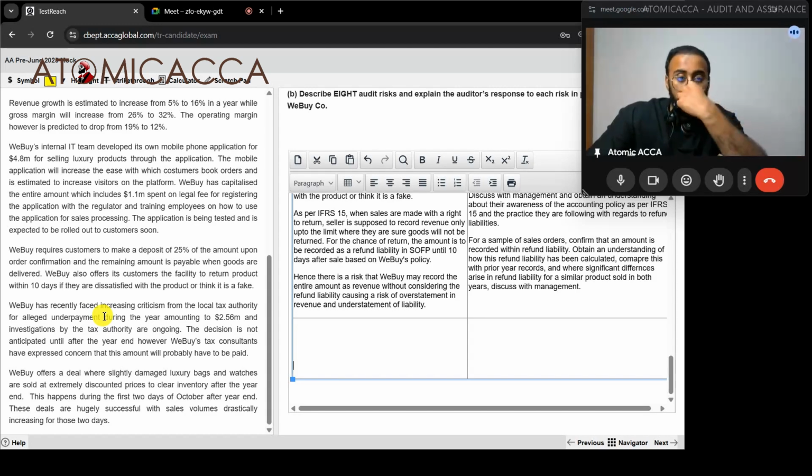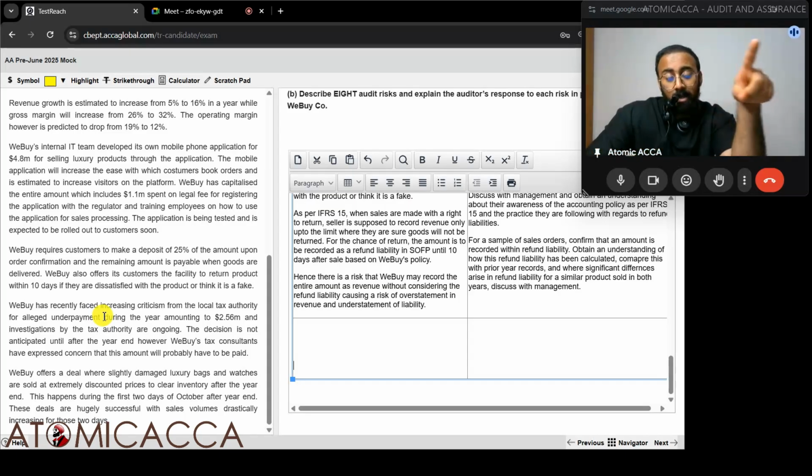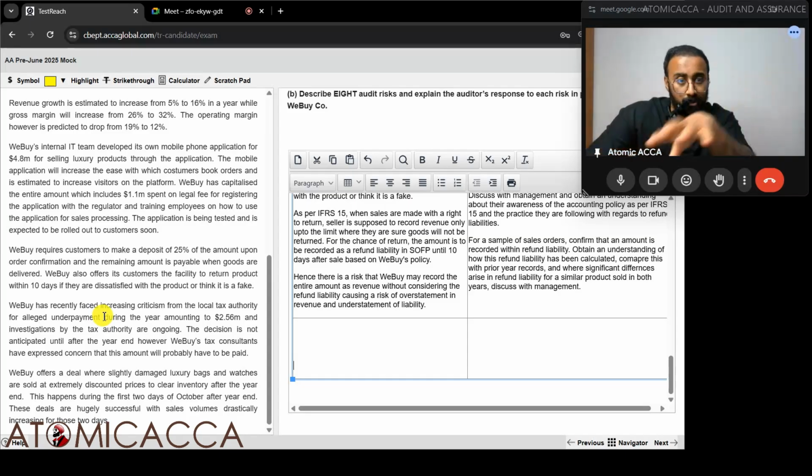Then after that, we will write the risk over there: there is a risk that the client may not have recorded this 2.56 million as a provision. We don't know, because that other point was that they are getting a notice post year end. That's why it was an adjusting event. But until this point, we don't know whether that notice is coming or not. So over here, we should not take that information and write here. We should write only information till this point, whatever is available to us.